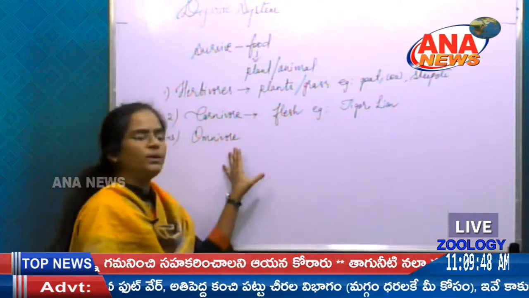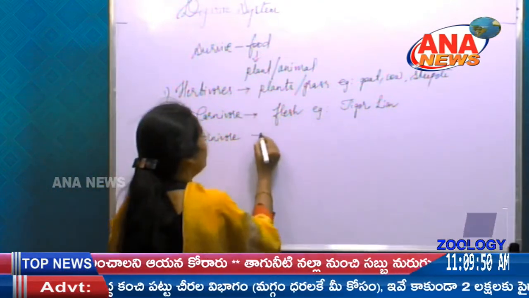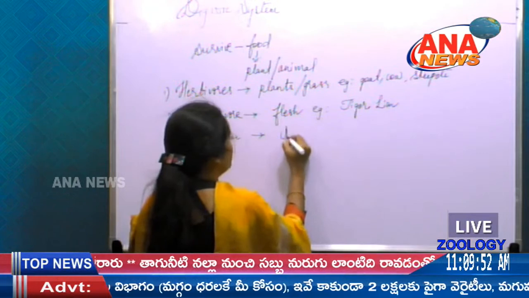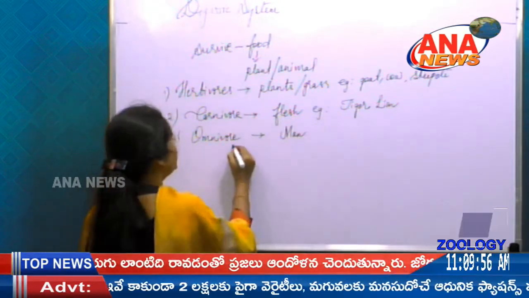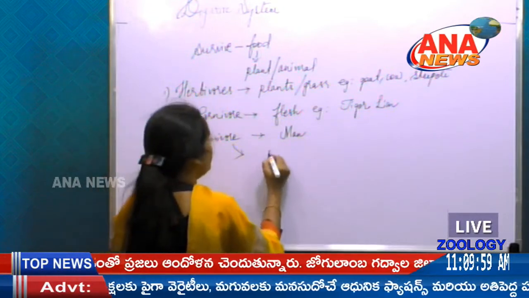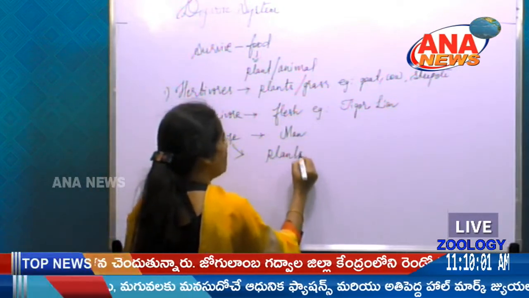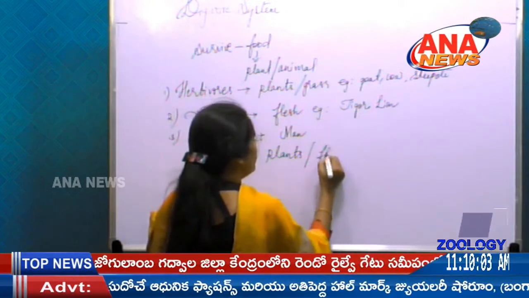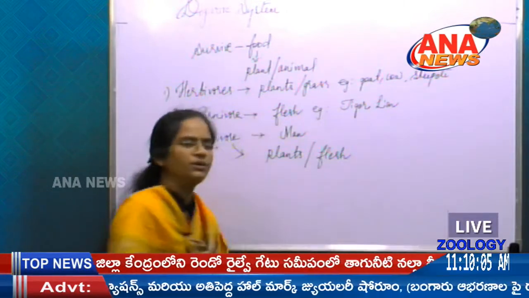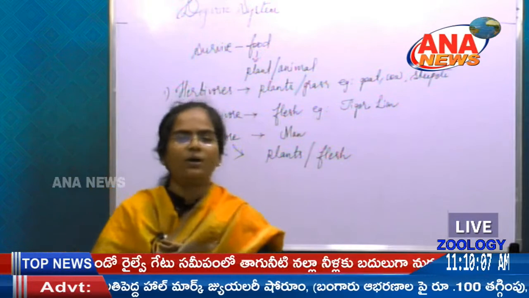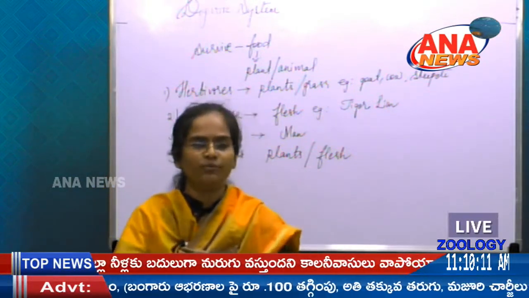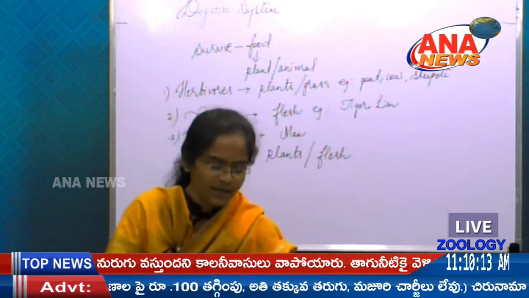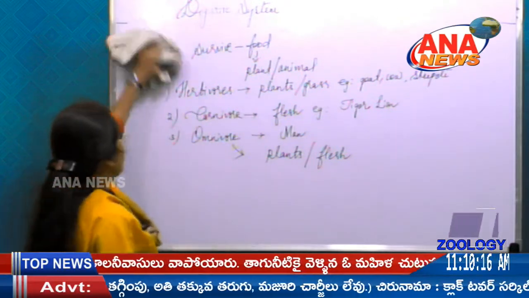One more thing, omnivore, which is nothing but you are one of the omnivores here. Man is the best example for omnivore. So what is the omnivore here? They feed on both plants and also flesh. So this is how the organisms are classified according to the nutrients which they obtain from their surroundings. So next, mode of nutrition here.